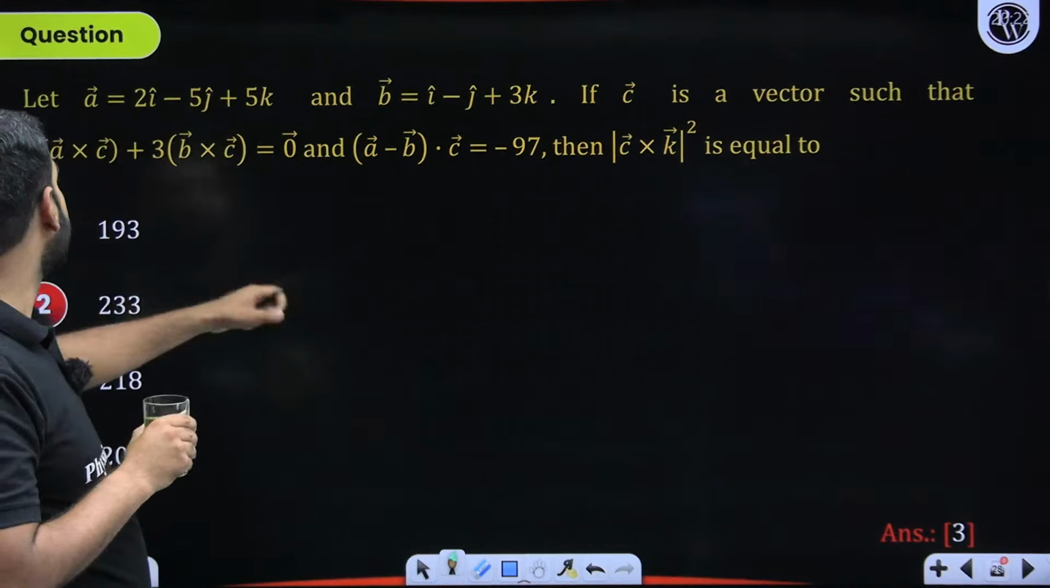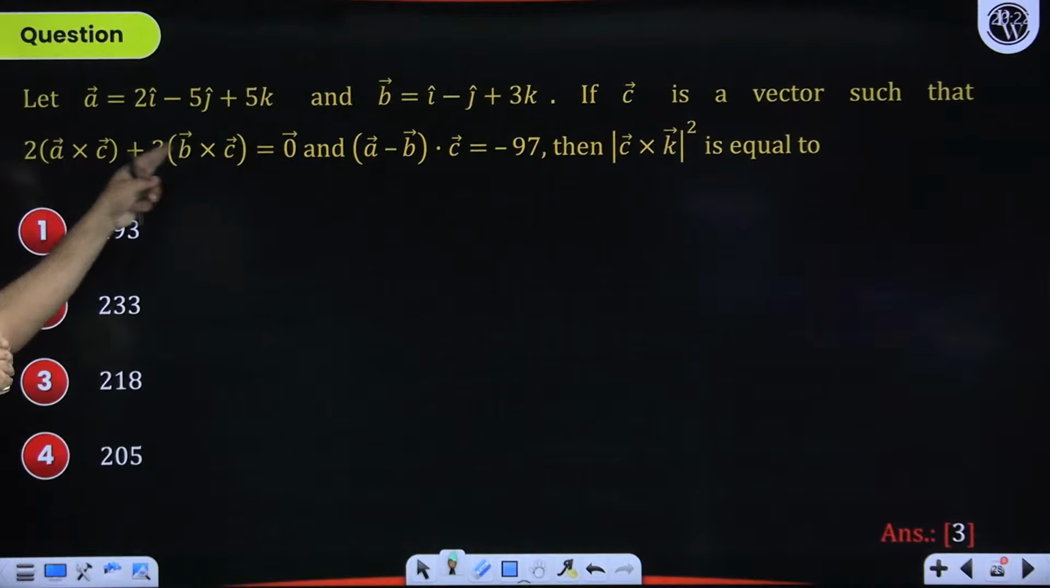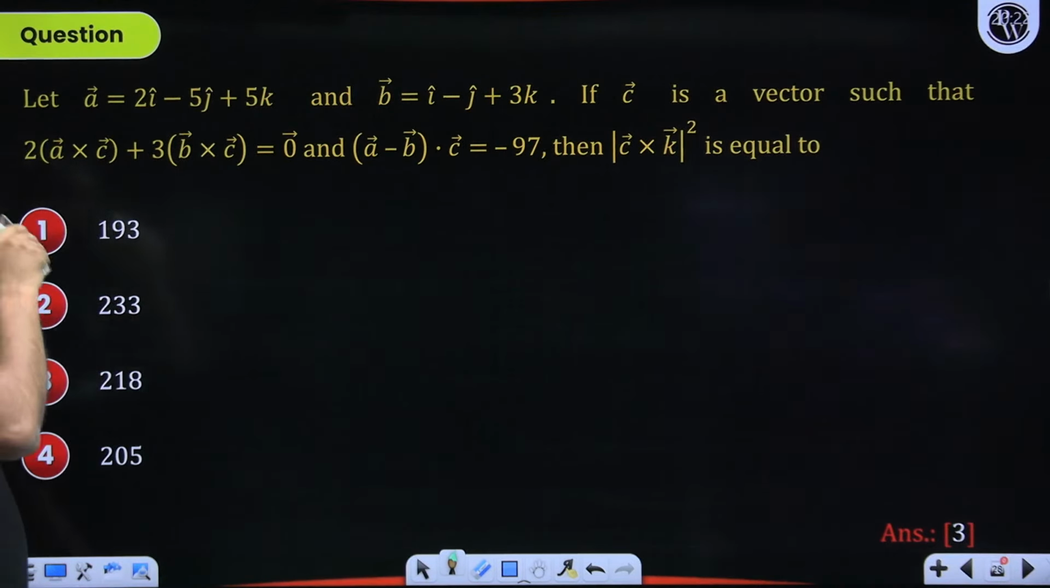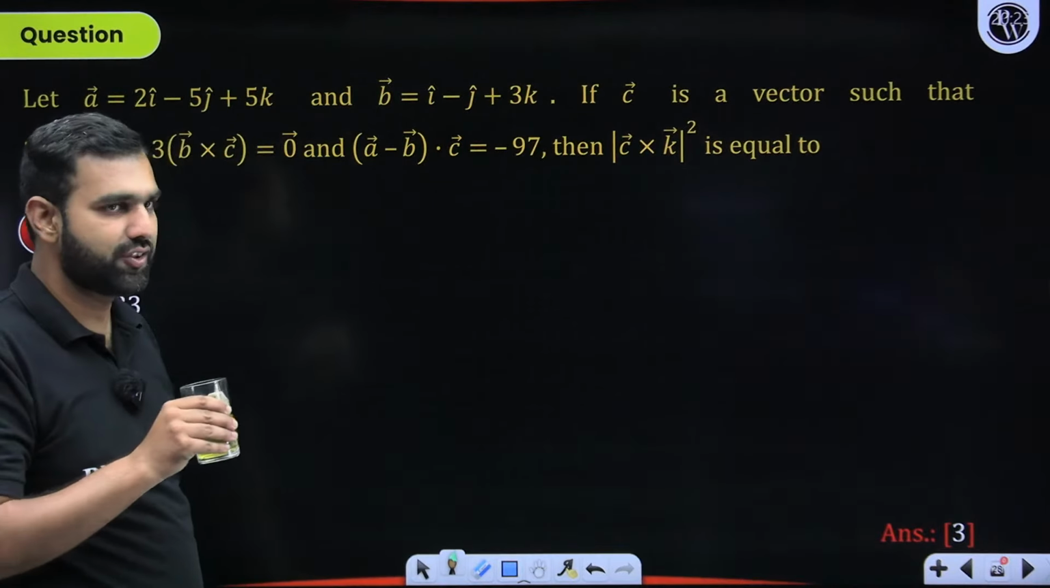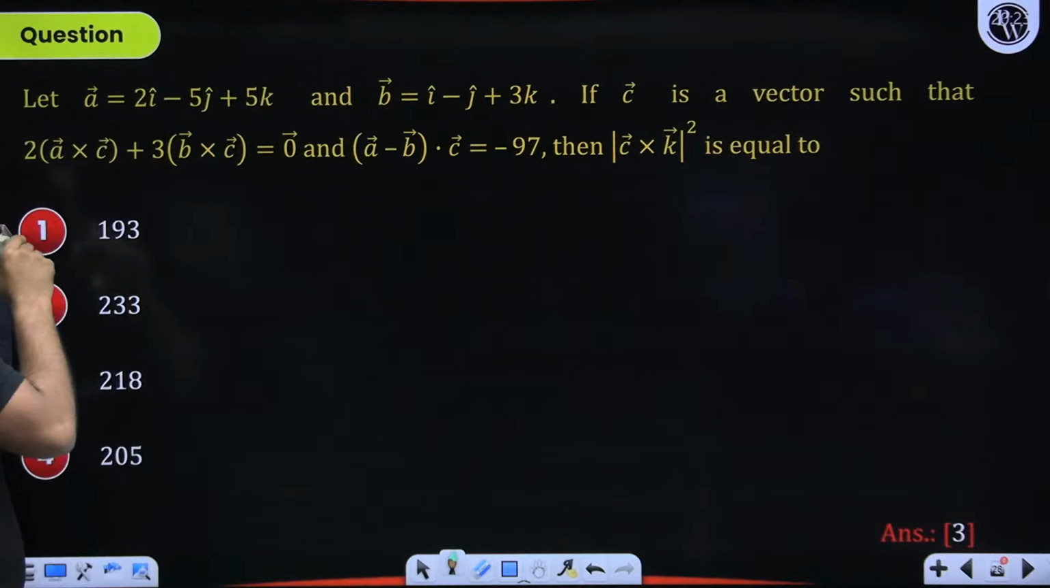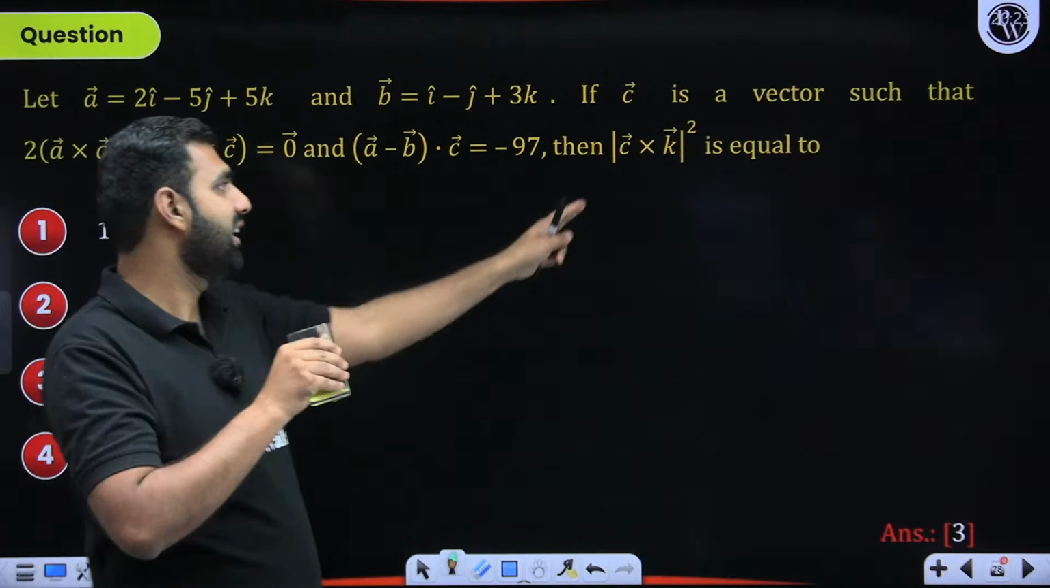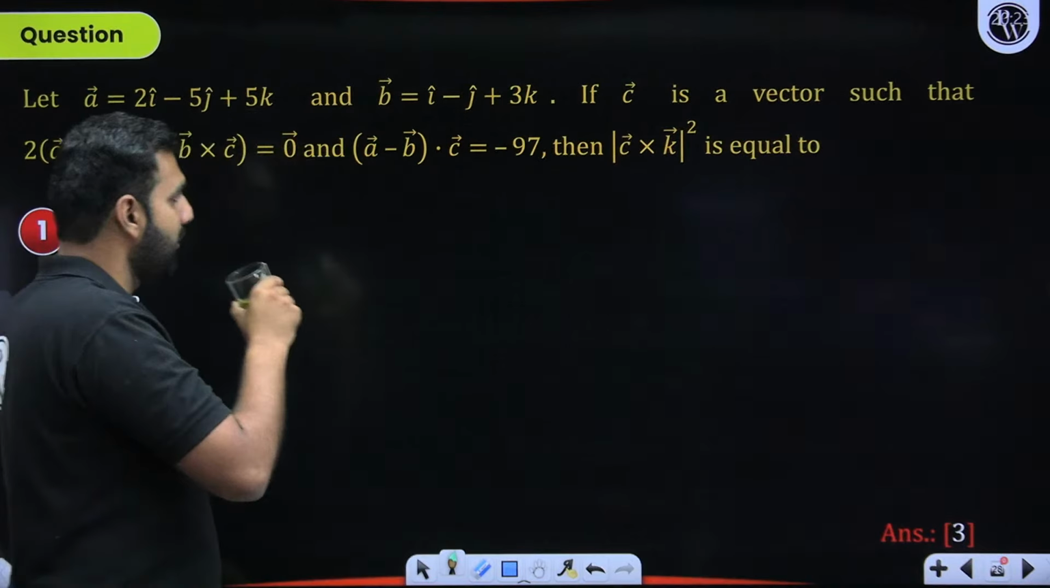Vector A and vector B. Again, can you look at this particular part? C. I think you can crack something from here. And with one more piece of information coming into the picture, you could deduce something really interesting from here. So let's try and deduce what we can do here so that we can work out C, so that C cross K can be worked out.